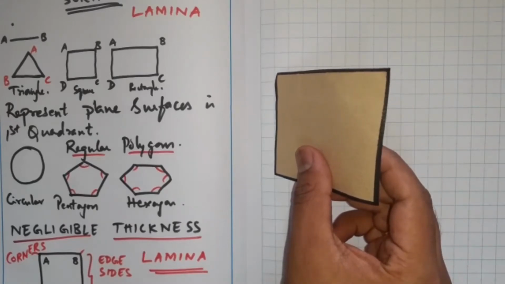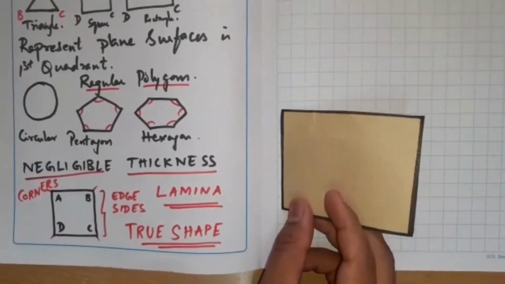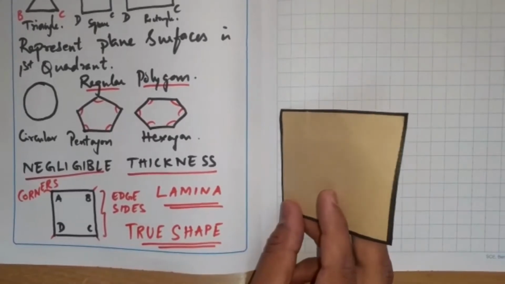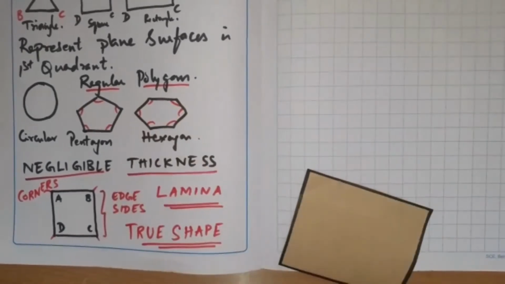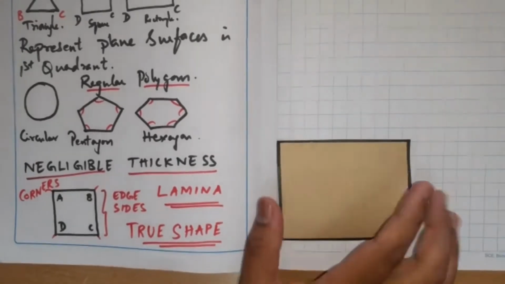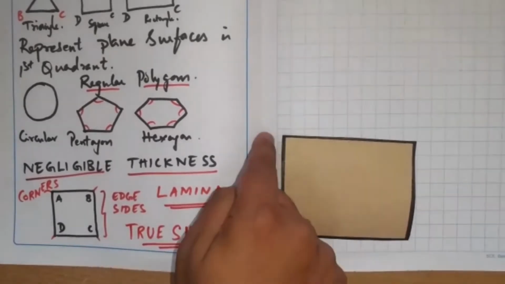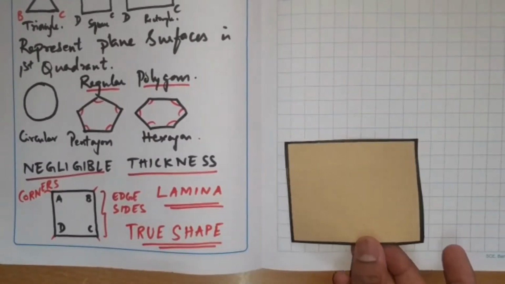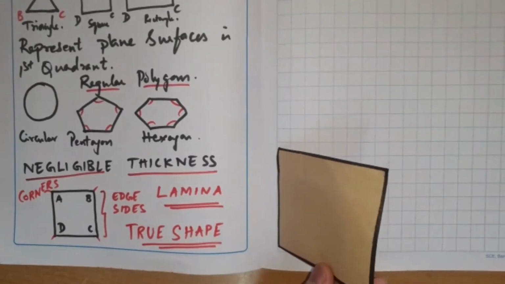Can you see the true shape when the lamina is inclined at 20 degrees or 30 degrees? No, sir. How does it look? It will be foreshortened. See, very simple, I'm making you see it. This is exact dimensions 20 and 30. I'm making this whole lamina rest on one of its edges like this, AB, and giving it some inclination: 10 degrees, 20 degrees, 30 degrees, 40 degrees, 50 degrees or 60 degrees, something like this.